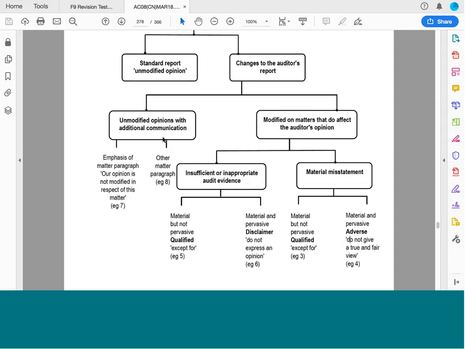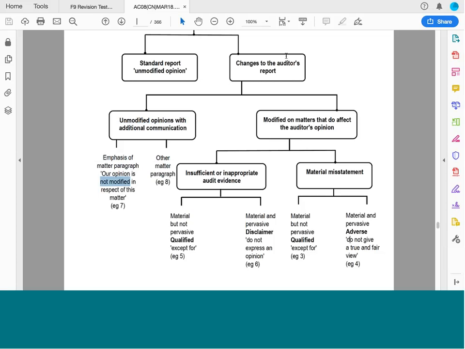Okay. And then we can have unmodified opinions with an additional communication. So this is where there's nothing wrong with our opinion. We want to draw the readers or the user of the financial statements, we want to draw their attention to some specific issues. So we have emphasis of matter paragraph and other matter paragraph. So both of these, the opinion is not modified. It's not modified.